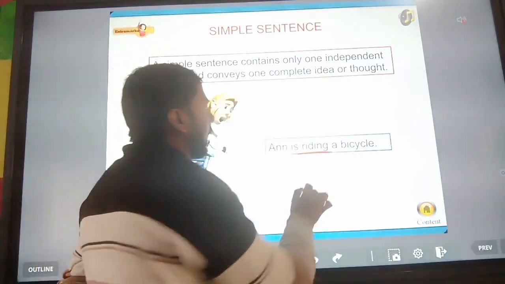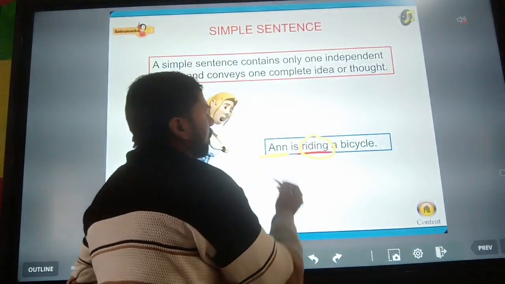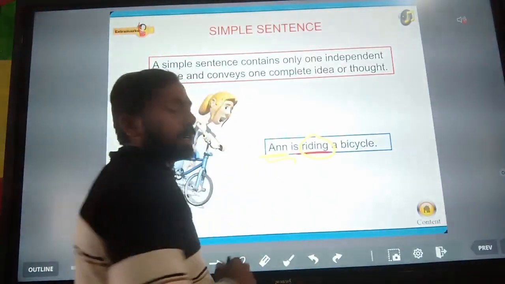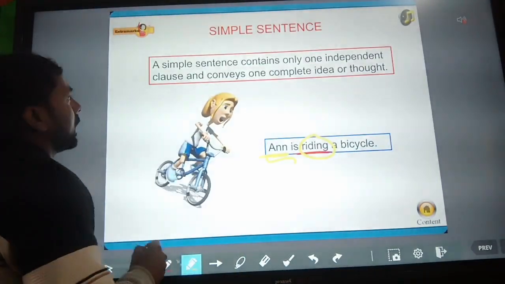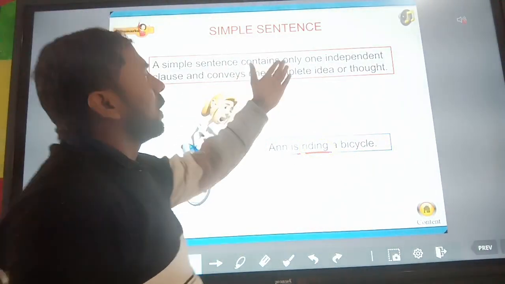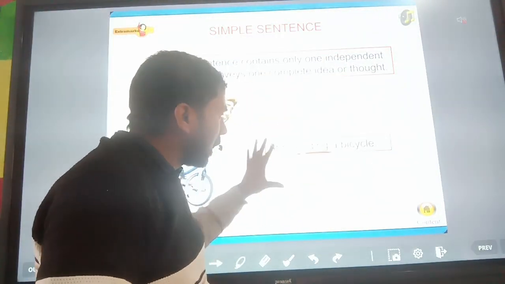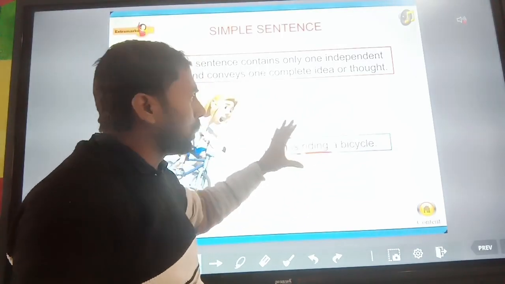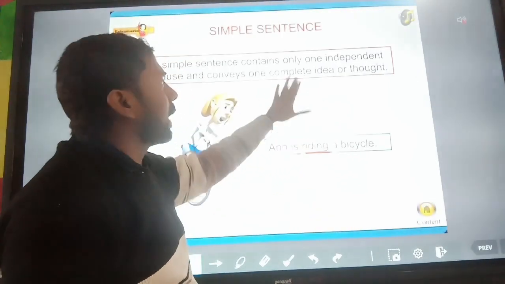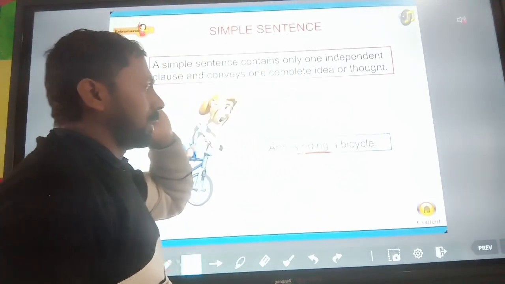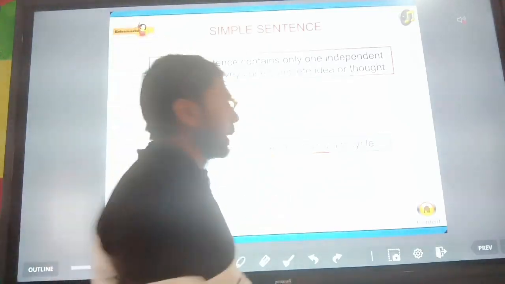So we can say that it is a simple sentence. A simple sentence contains only one independent clause, so it is known as a simple sentence.